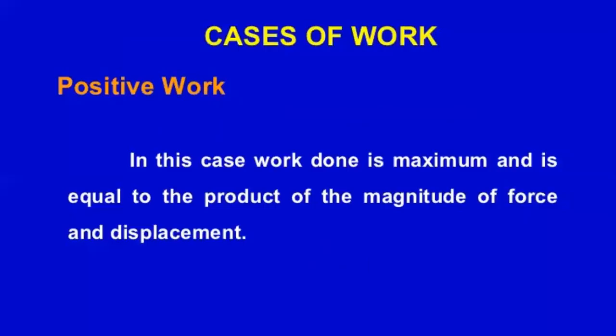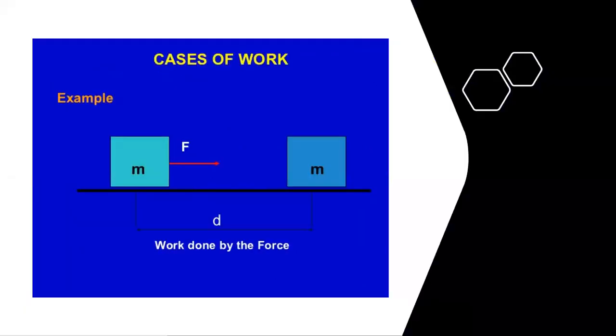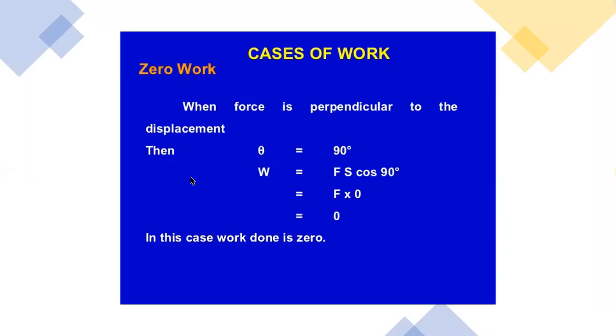That is the definition of the positive work. In this case, work done is maximum, and it will be equal to the product of the magnitude of force and the displacement. This is an example with the help of a figure. In this case, the displacement is rightwards and the force is also acting rightwards, so the work done will be positive. Then the second case is zero work.